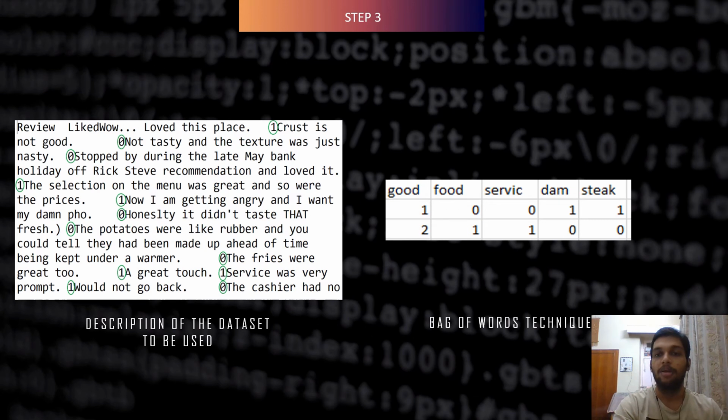So its output will be, for the first review, one damn word and one steak word, and for the second review it has two good words, one food word, one service word in it. In this way, we will perform the bag of words technique in our dataset.